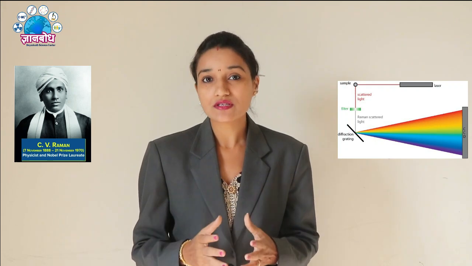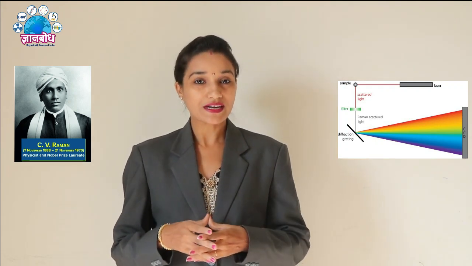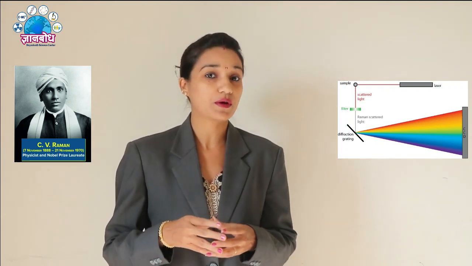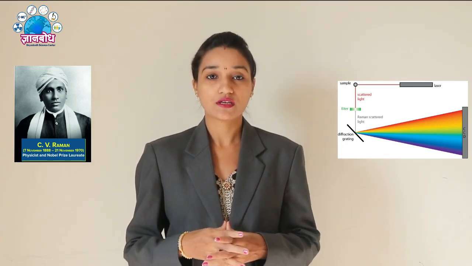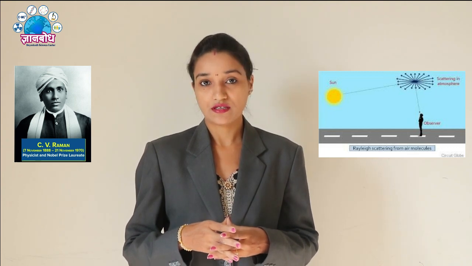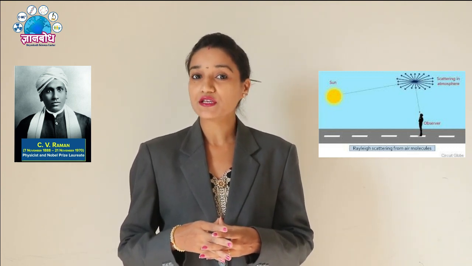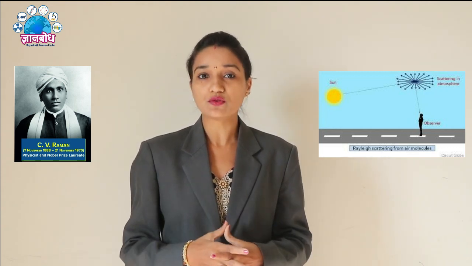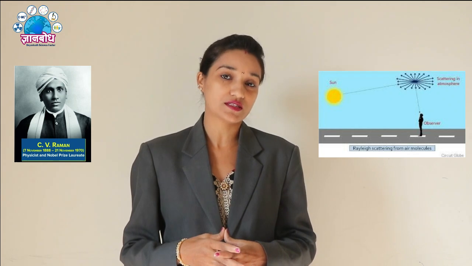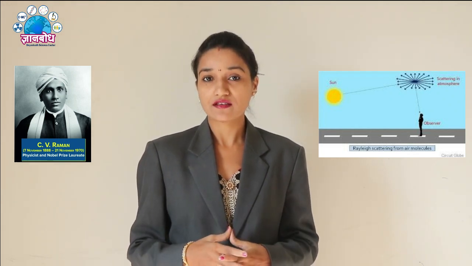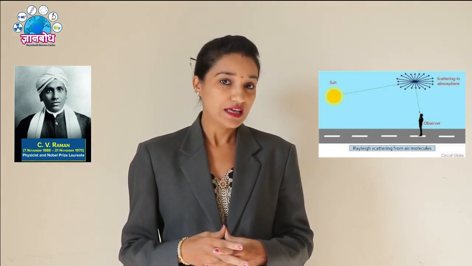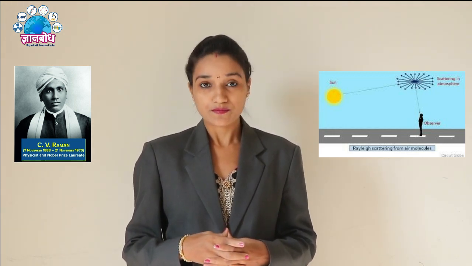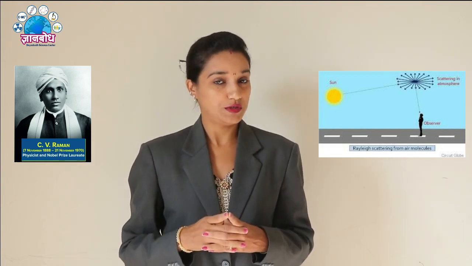What was his work? Before him, Rayleigh was the scientist who discovered why the sky looks blue. The effect was known as Rayleigh scattering. While traveling by sea, Raman observed why water looks blue. The answer known to us is that it is a reflection of the sky. But is it? He doubted the Rayleigh effect and thought about it. So his findings were different.